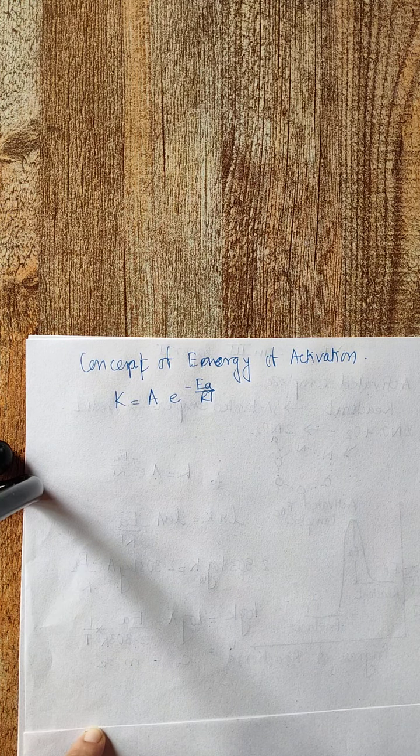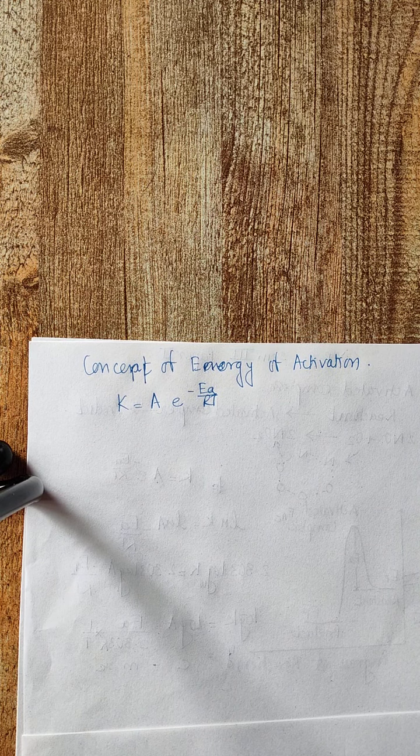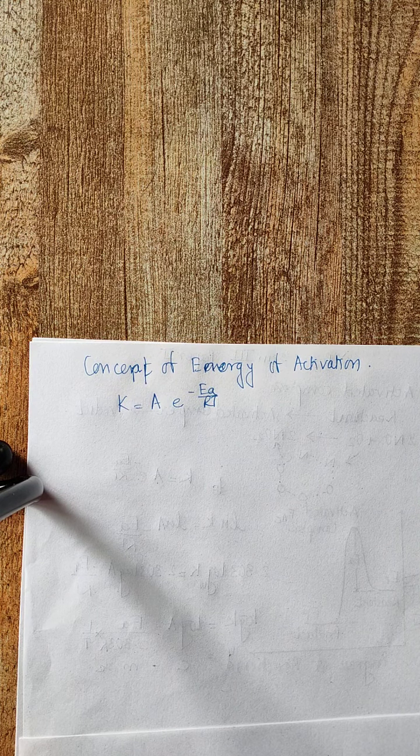This equation gives us the effect of temperature on the rate of reaction. Energy of activation is the minimum amount of energy that is required by the reactant molecules to get converted into product. Otherwise the chemical reaction will not take place, or if there are collisions in the chemical reaction, then those collisions will not be effective.